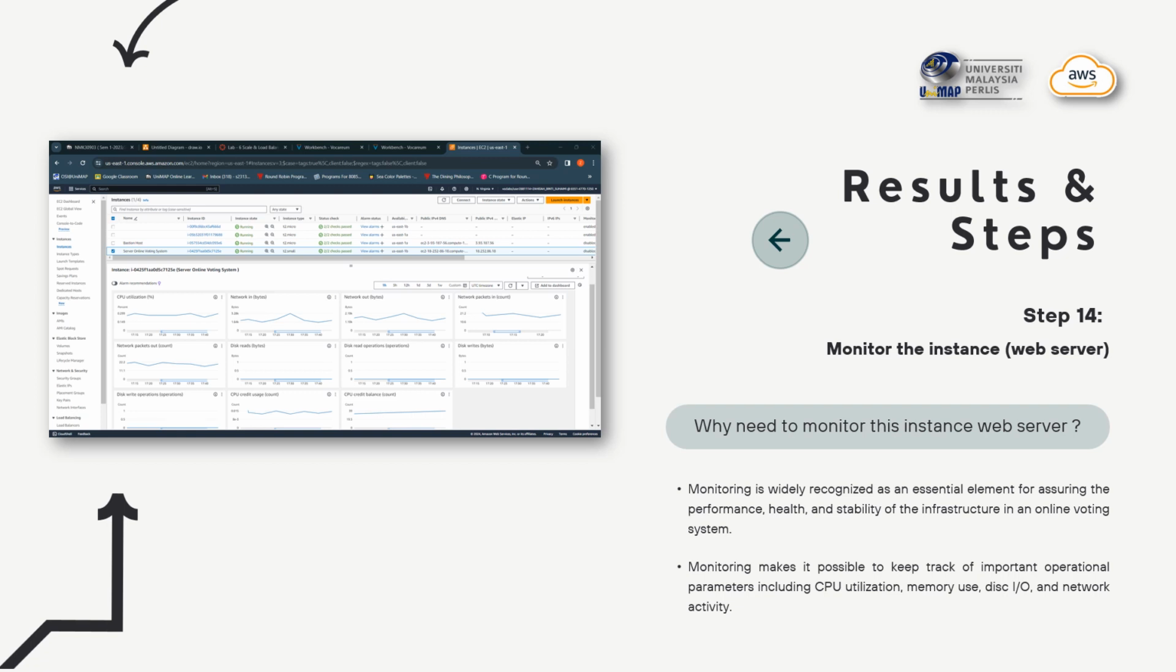As you can see here, I have monitored my instance server, the online voting system. To monitor the instance, we can select the online voting system, and there will be a Monitor tab up here, but I have scrolled down so it cannot be seen. And then we can monitor this server, the online voting system instance, with Amazon CloudWatch metrics.